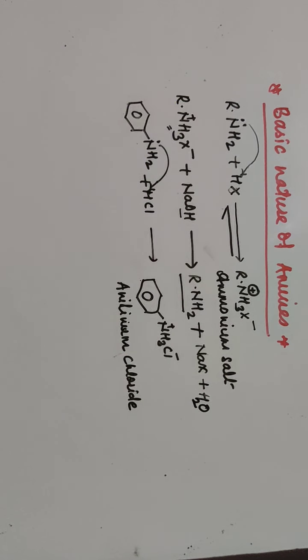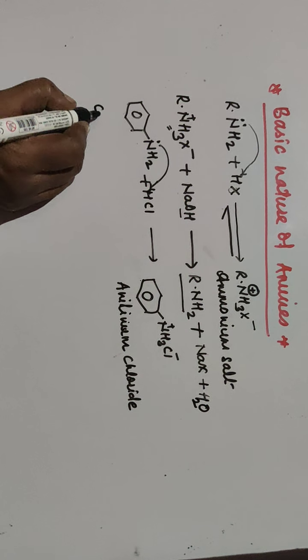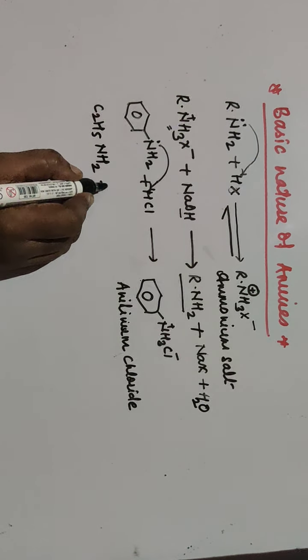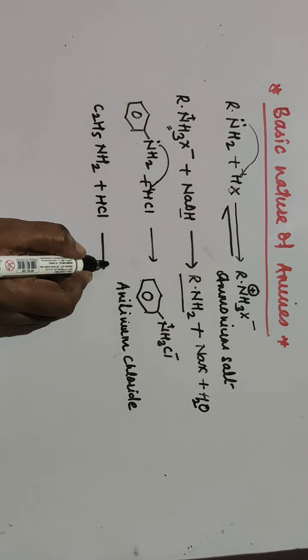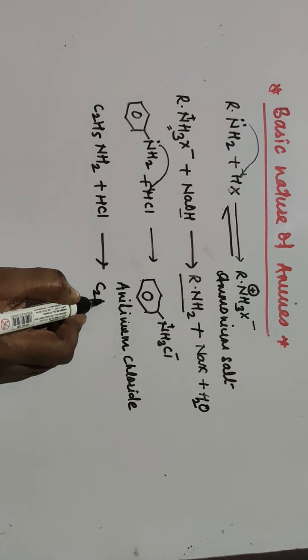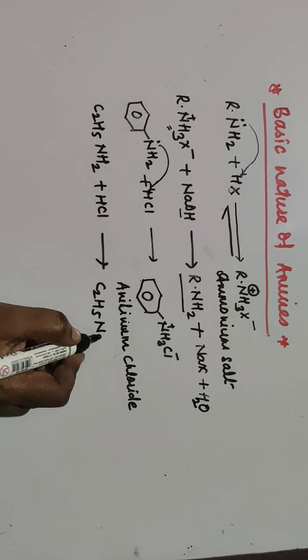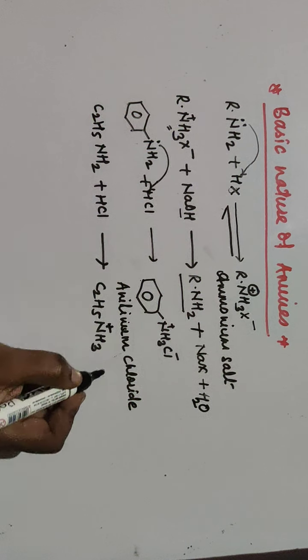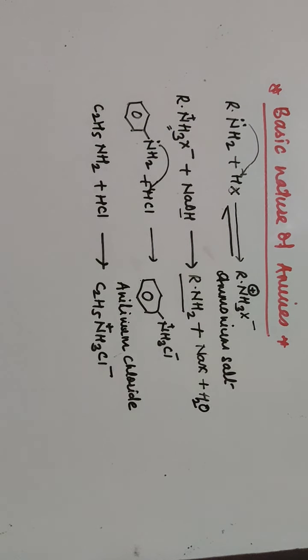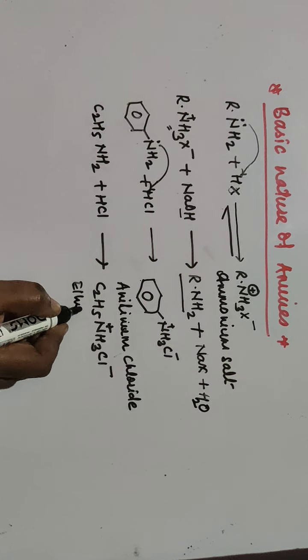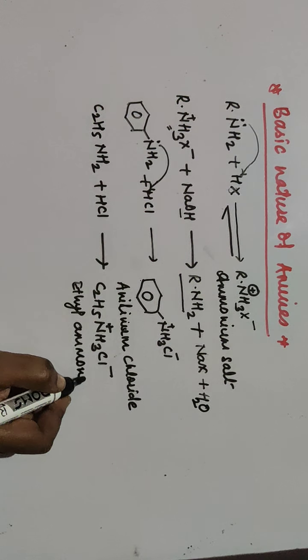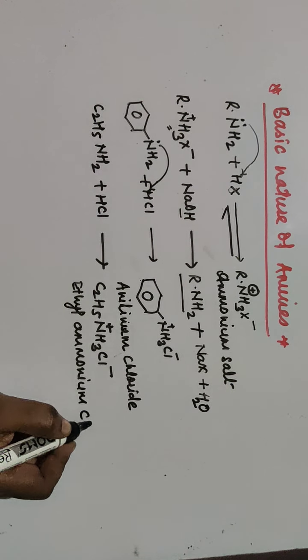We'll take one more example, C2H5NH2, ethylamine. When it reacts with HCl, here also there is a formation of C2H5NH3+ Cl-. The NH2 accepts one proton from the mineral acid and acquires a positive charge, with Cl minus. So this is ethylammonium chloride.